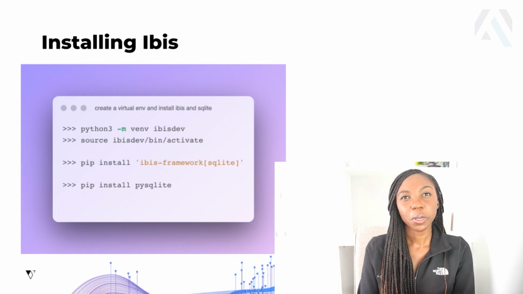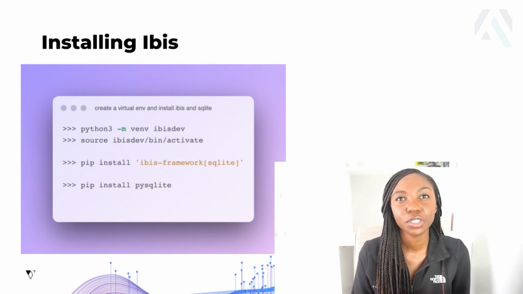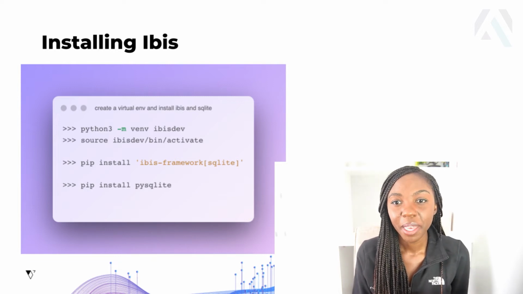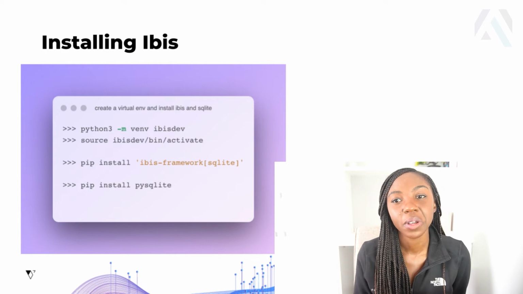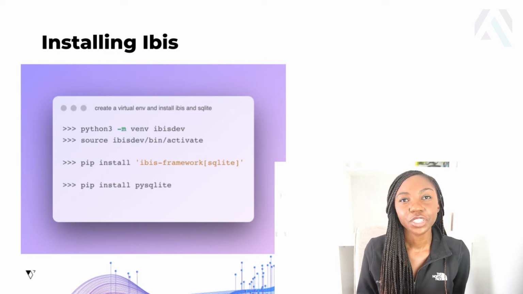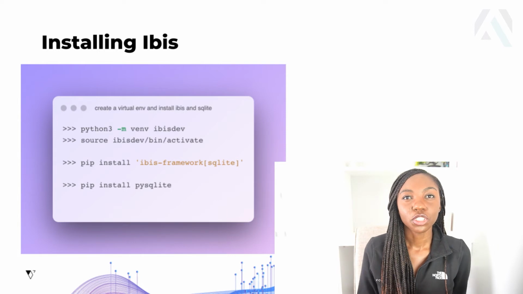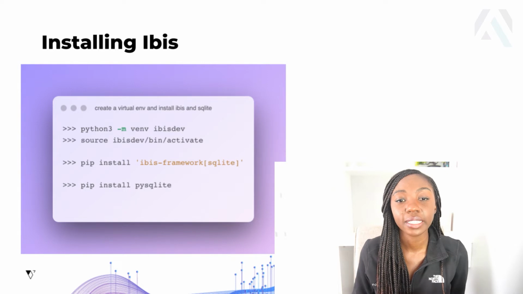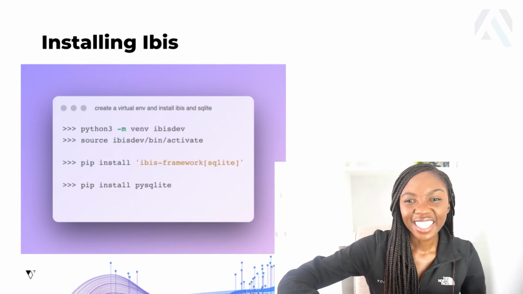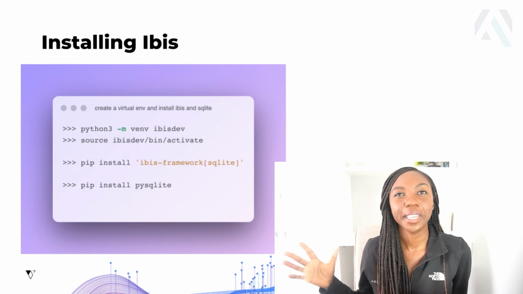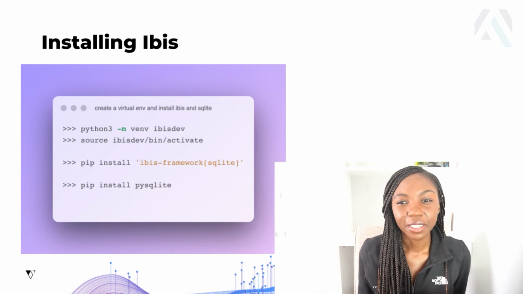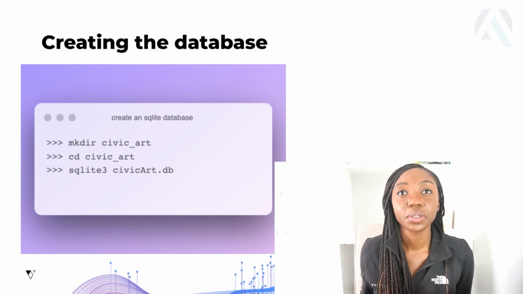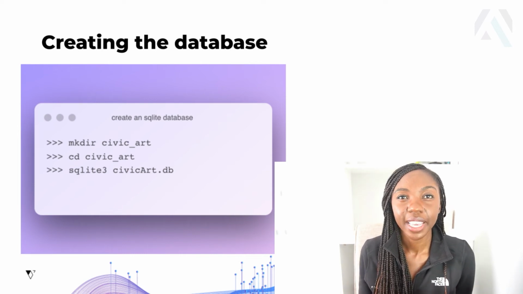The first step in starting to use Ibis is to install it. You can install Ibis with pip, and the instruction for that is pip install ibis-framework, and I chose SQLite, which allows me to specifically choose the SQLite backend. And the other code there that you can see on the screen is just me setting up a Python dev environment. So the next thing we're going to do is grab our data and store it into the SQLite database.